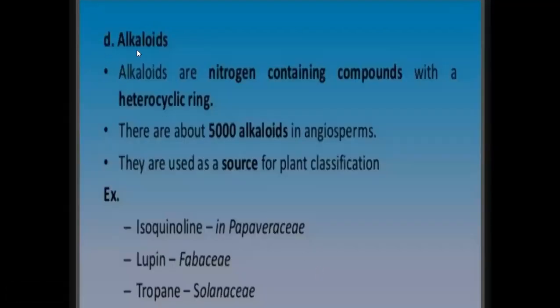The next, fourth one, is alkaloids. Alkaloids are nitrogen containing compounds with heterocyclic rings. There are about 5,000 alkaloids present in angiosperms. They are used as a source for plant classification.